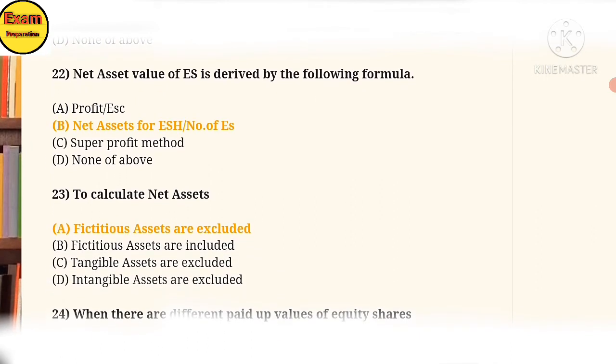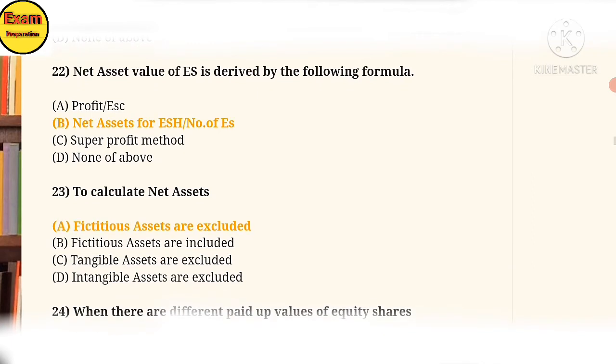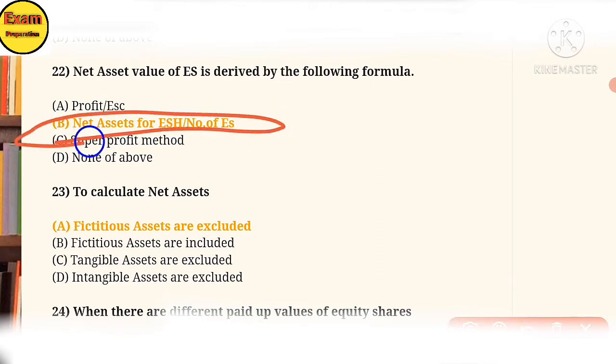Net asset value of an equity share is derived by the following formula, the same formula we did above: net assets for equity shareholders divided by number of equity shares. The answer is option B. 23. To calculate the net asset value, fictitious assets are excluded.